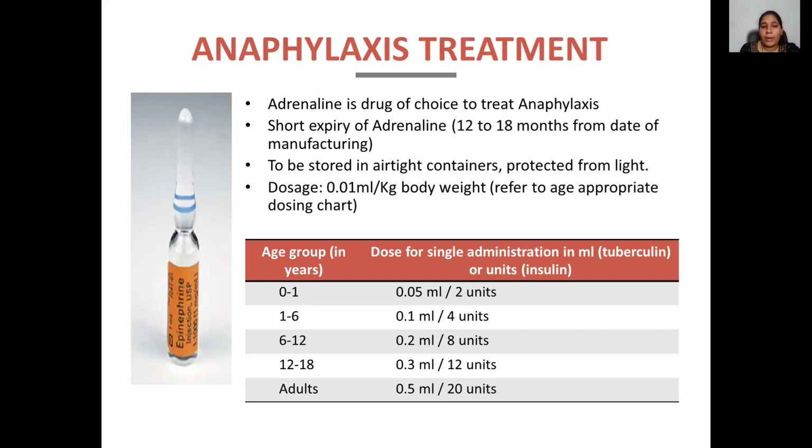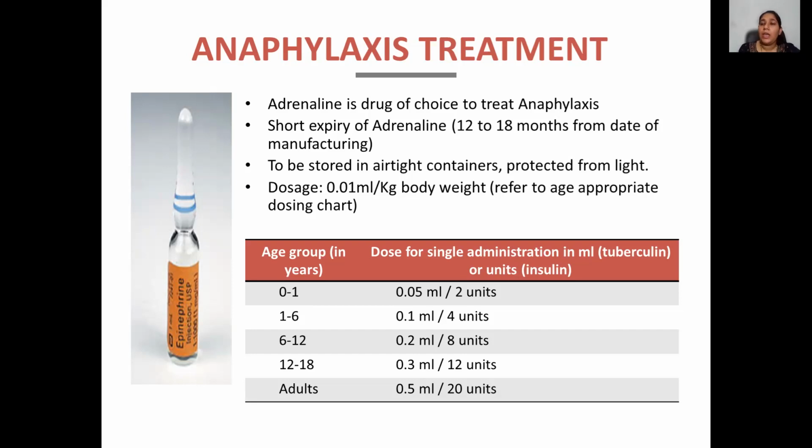The dosage requirement as per different age groups has been given in this table. So for adults specifically, we need to remember we have to give 0.5 ml dose of adrenaline. For 0 to 1 years, 0.05 ml dose of adrenaline. In this table, corresponding units in insulin syringe are also mentioned. If in case we don't have a normal disposable syringe available, we can use an insulin syringe as well.